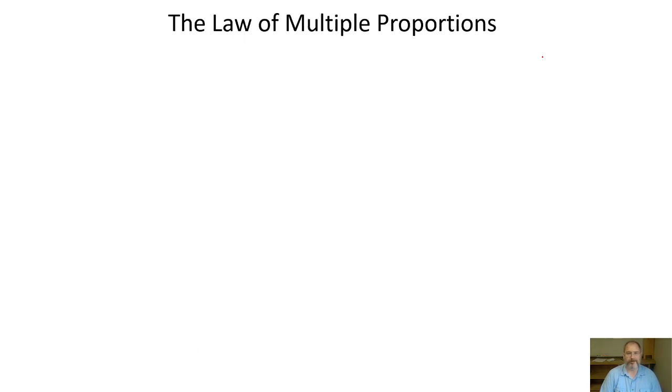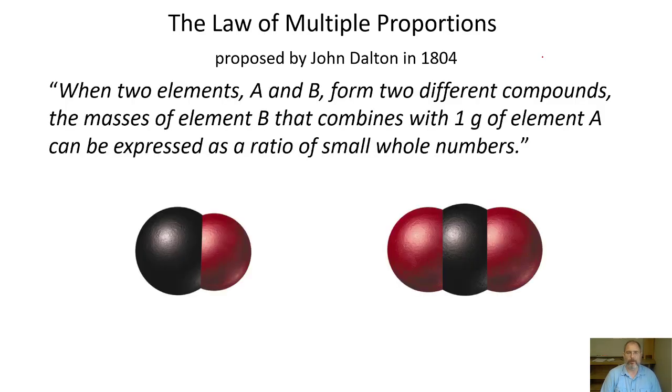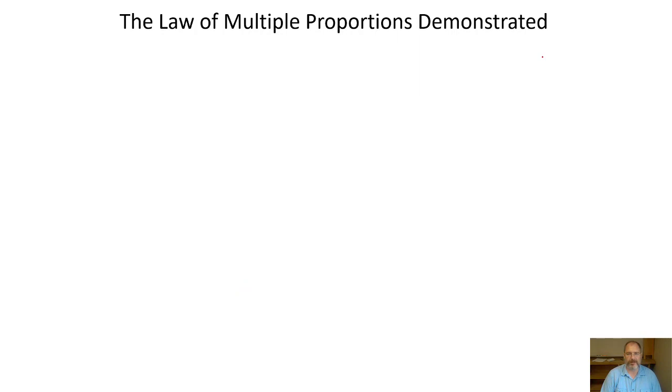Now, the third law to discuss is the law of multiple proportions, and it was first proposed by John Dalton in 1804. And it states that when you have two elements, A and B, that form two different compounds, the masses of element B that combines with 1 gram of element A can be expressed as a ratio of small whole numbers.